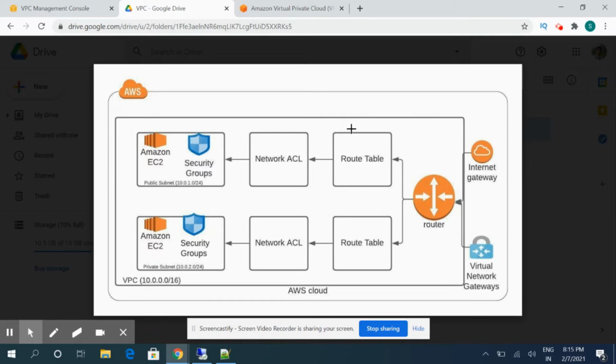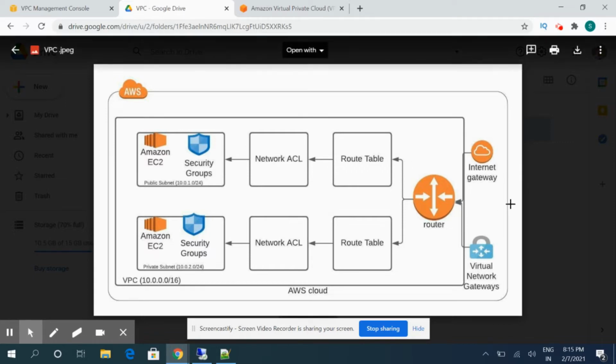Route tables can be used to specify which subnets are public and private and how the routing will be done. All the traffic coming from the router will then communicate to the route table, where it will check whether that route is for a public subnet or whether we have to communicate to the private subnet. So all the routings are defined in route tables only, for allowing the traffic to communicate with the public subnet or the private subnet.